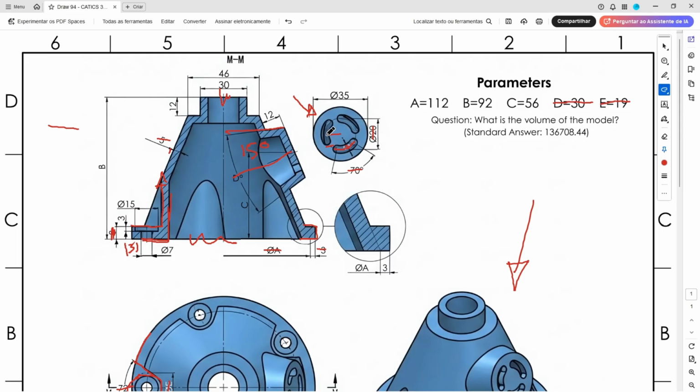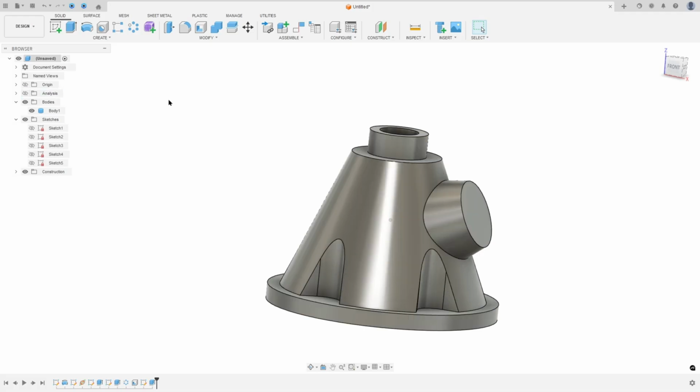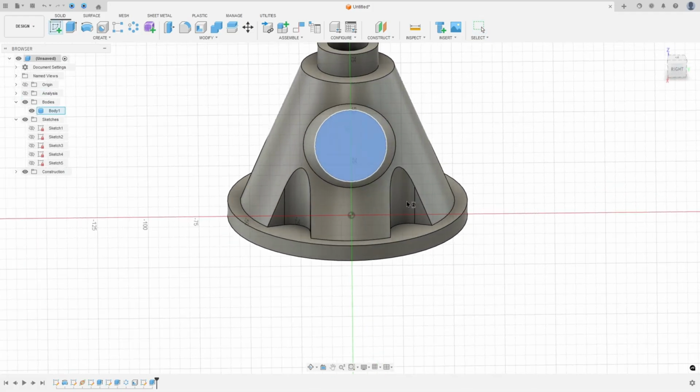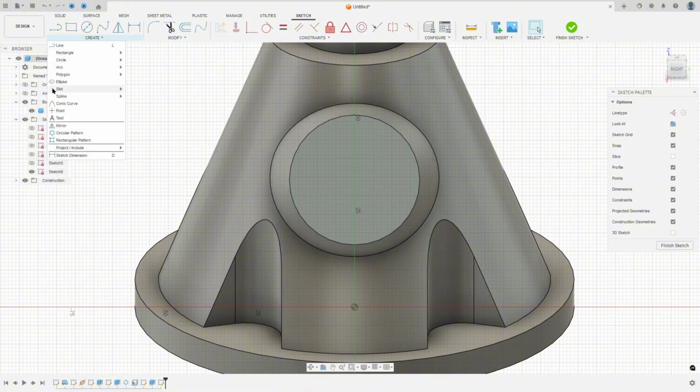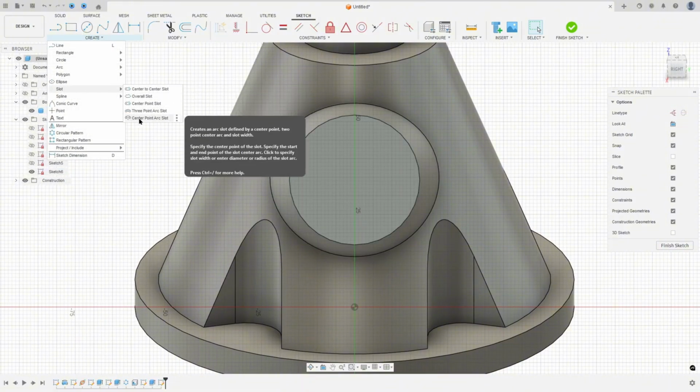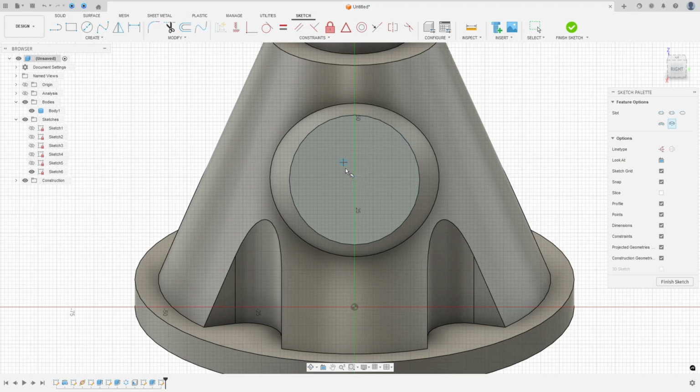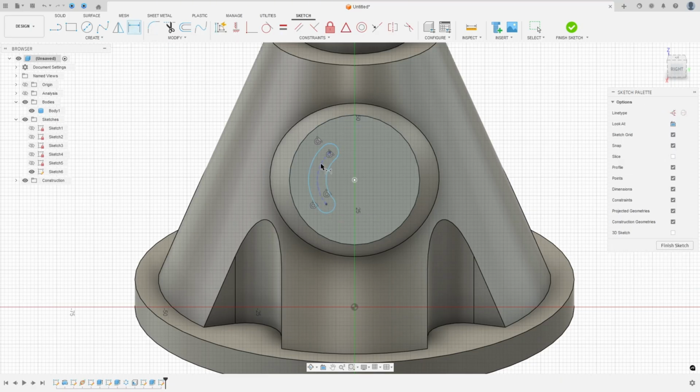The reference, we'll create this one for reference. We'll take the center of this slot. So let's create this. Go to create a sketch, select this face. And here go to create, select a slot, select the center point arc slot. Find the center of the circle when you see the circle here. The radius here 10 millimeters. Go to sketch dimension. The radius 10 millimeters. The diameter here is 5, so this radius is 2.5 millimeters.